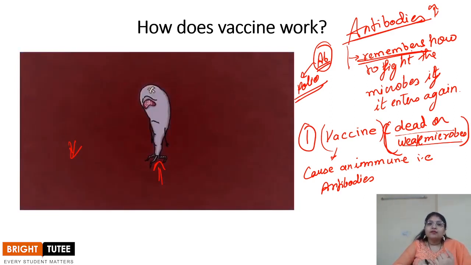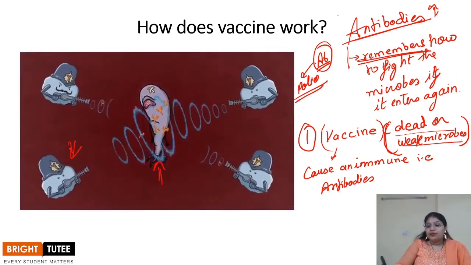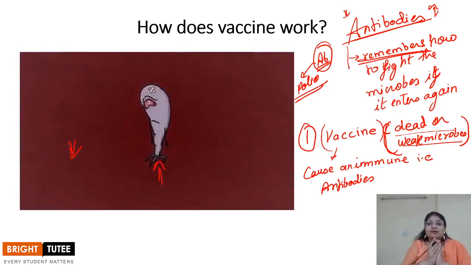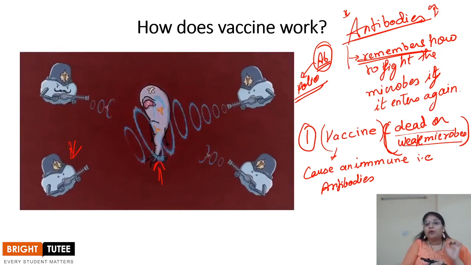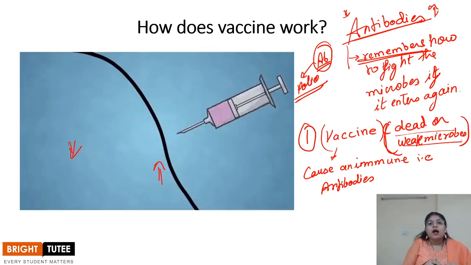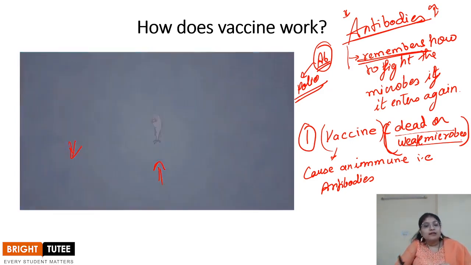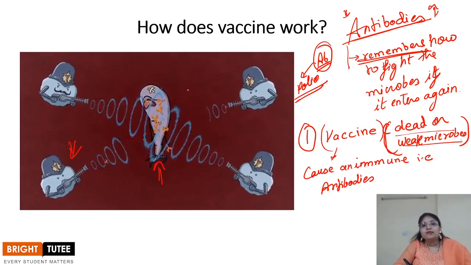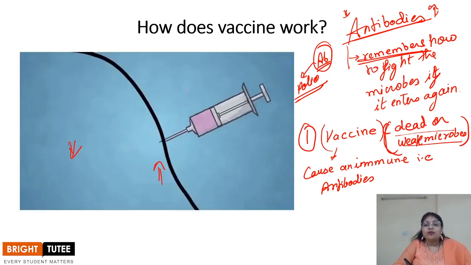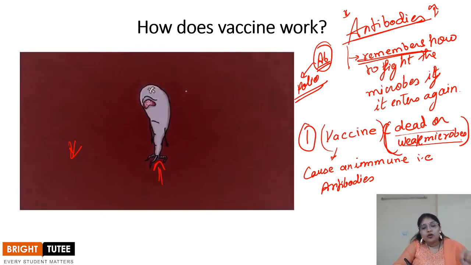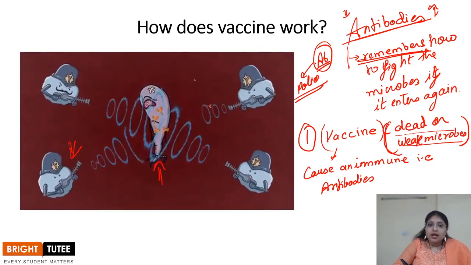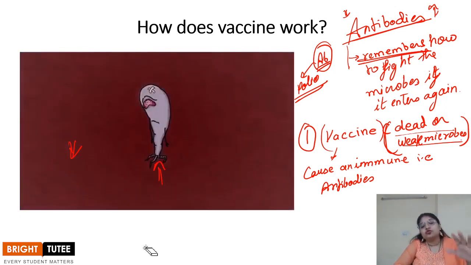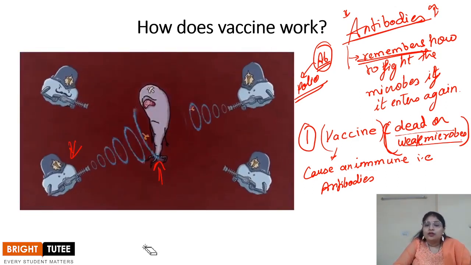So basically, vaccine works on the memory of the immune system of our body, right? So I hope you were able to understand this concept. It's a very, very important concept to understand, students. And you can see how the vaccine is actually using our own immune system to fight against the microbes, especially the microbe that we are talking about here, the virus, right? So it is very, very important that we vaccinate. We should always get vaccines for the kids, right?